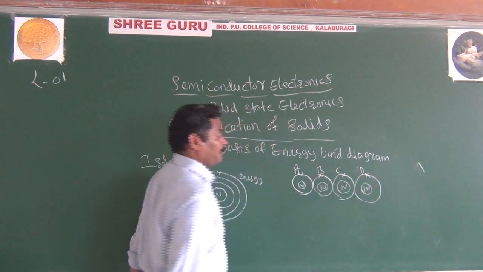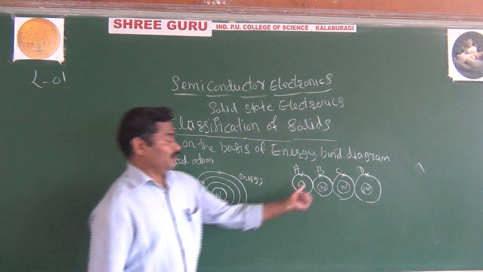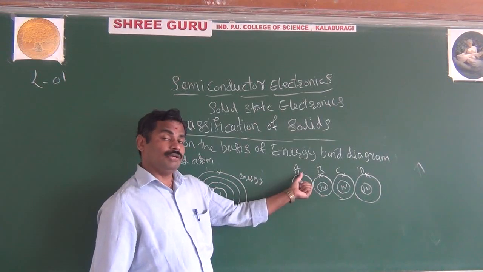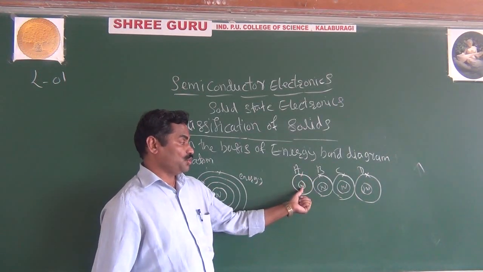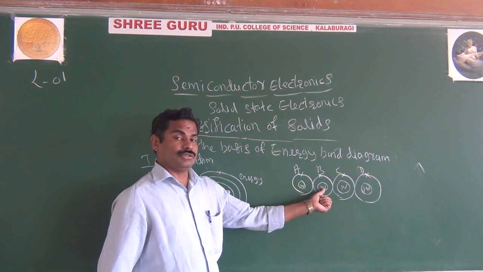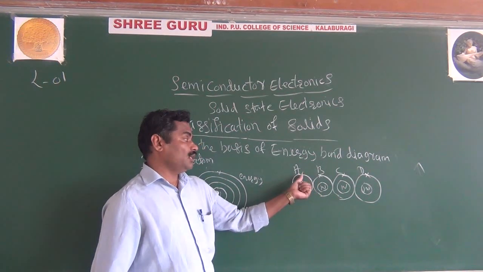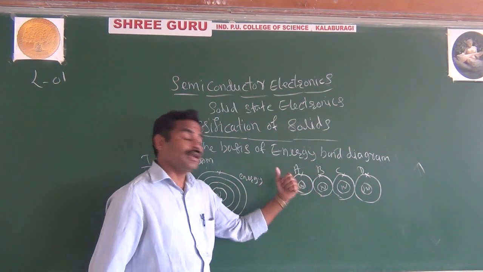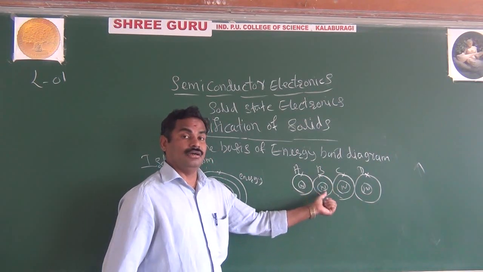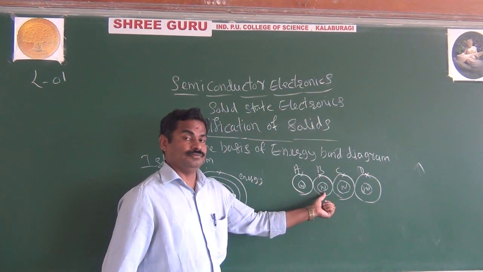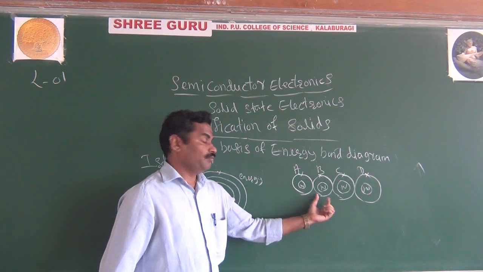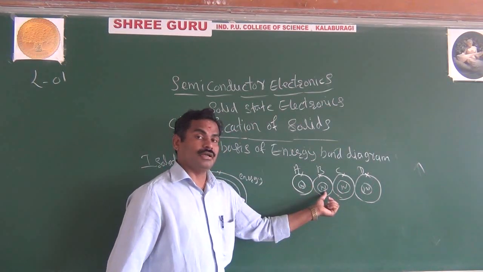Importantly, this electron is not only under the effect of its own nucleus, it also interacts with the neighboring atoms, because all the atoms are very near.